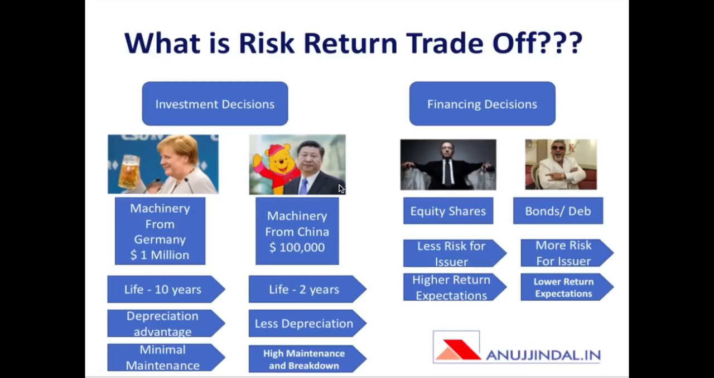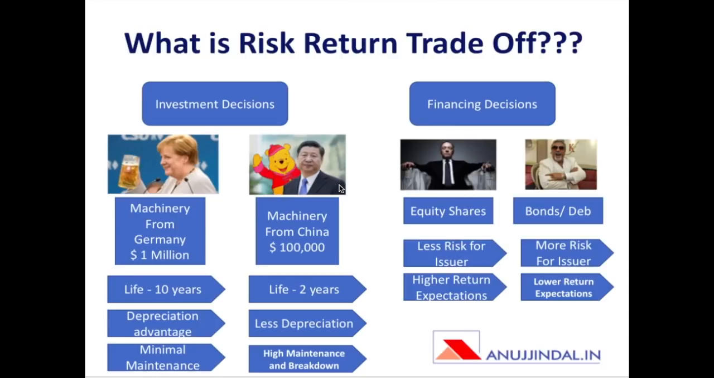So let us start our discussion on risk return trade off. There are various decisions that an enterprise is required to take, and they can be broadly divided into two kinds of decisions for ease of understanding. Number one, investment decisions, and number two, financing decisions. Now let's understand investment decisions with the help of an example, and then we will move towards financing decisions.